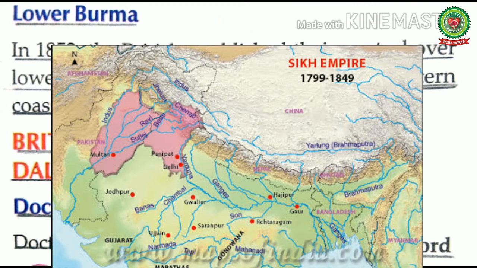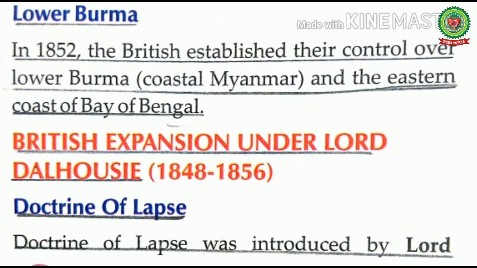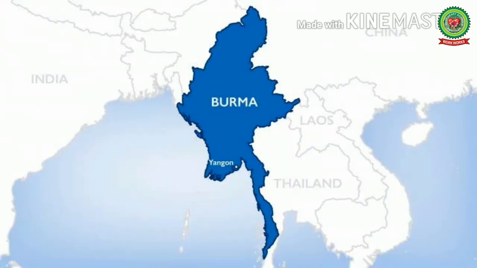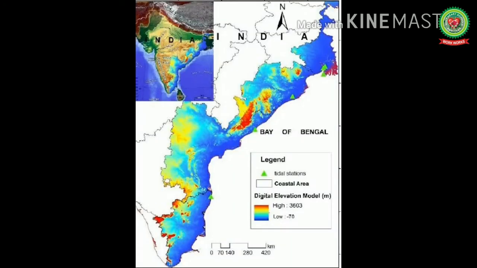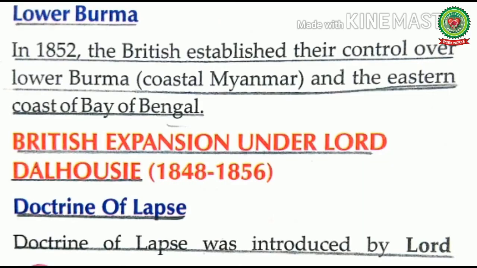After annexing Punjab in 1849, the British tried to control Burma, the present-day Myanmar. So in 1852, the British established their control over Lower Burma, coastal Myanmar, and the eastern coast of the Bay of Bengal. Now let us read and discuss the British expansion under Lord Dalhousie from 1848 till 1856.